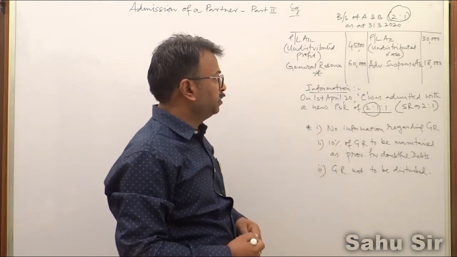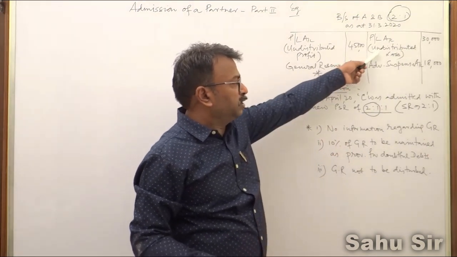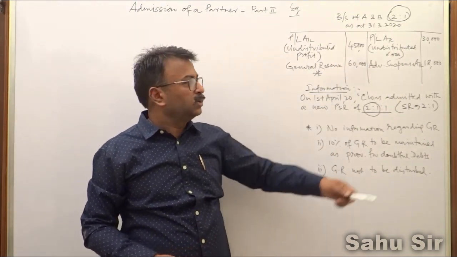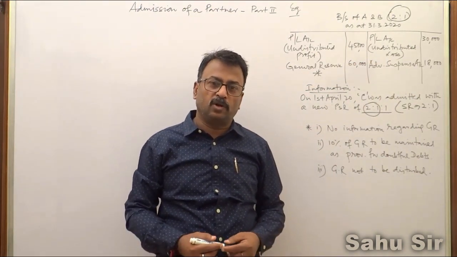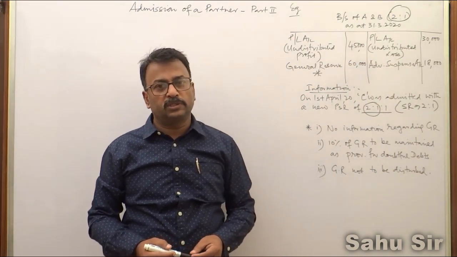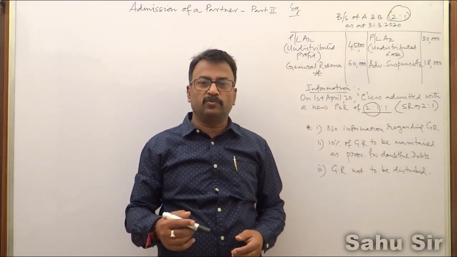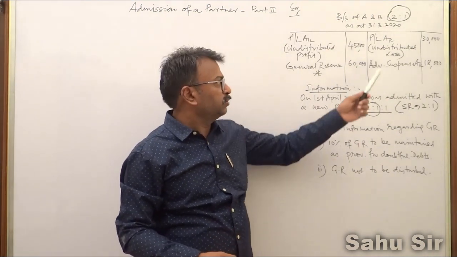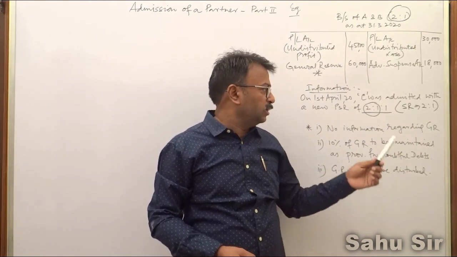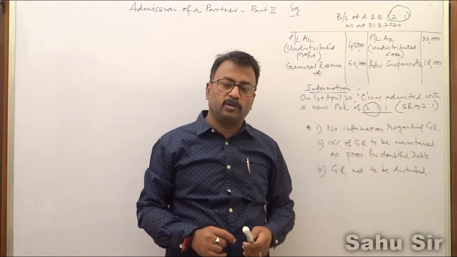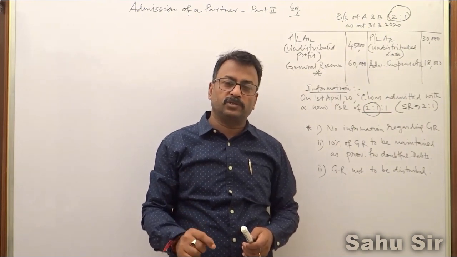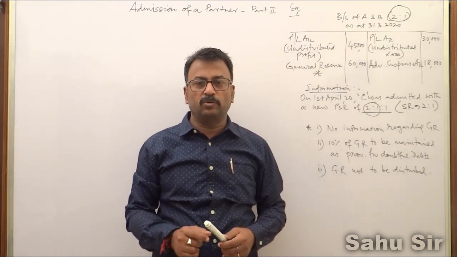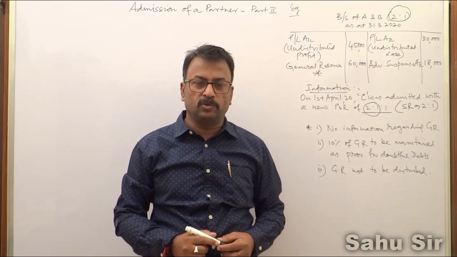Now if I consider first undistributed loss, it is placed on the asset side, and with the fundamental knowledge we know loss means it is a debit. Before admission of a new partner, you remember there will be some items appearing in the balance sheet which must be transferred to the old partners' capital accounts.